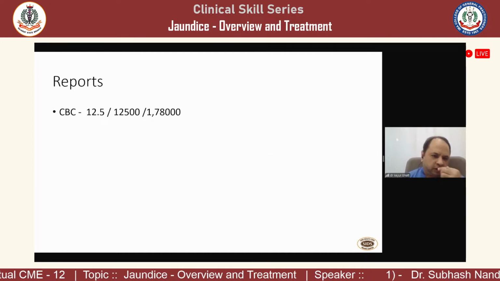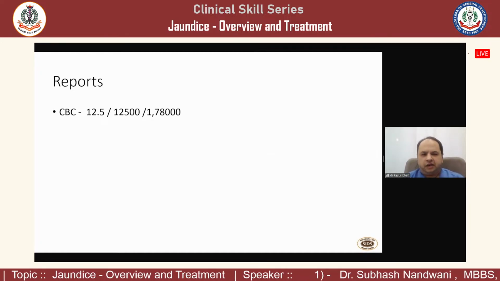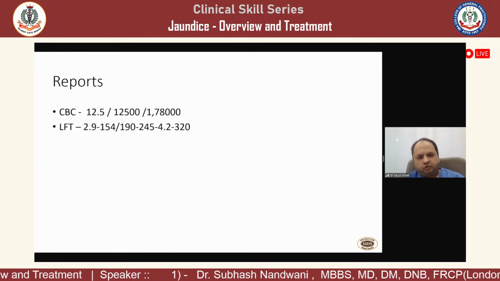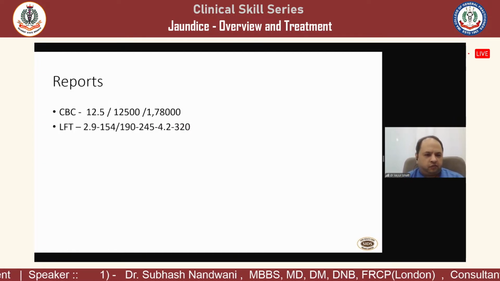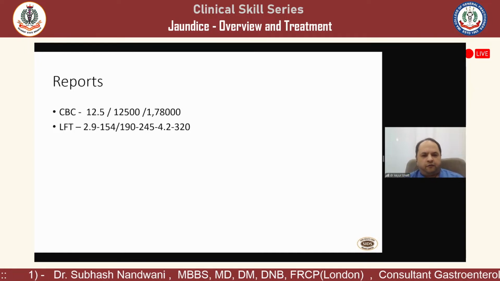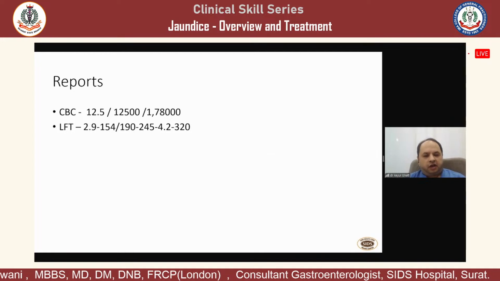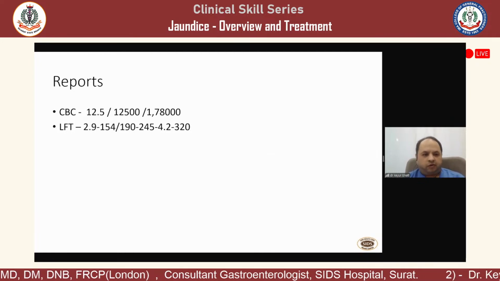So we got the CBC done, which suggests there is a slight elevation of the WBC count. The rest is normal. The bilirubin is 2.9. SGOT and SGPT are within the 150 to 190 range. Alkaline phosphatase is a little elevated. Albumin is fine and GGT is again elevated to a 320 level.